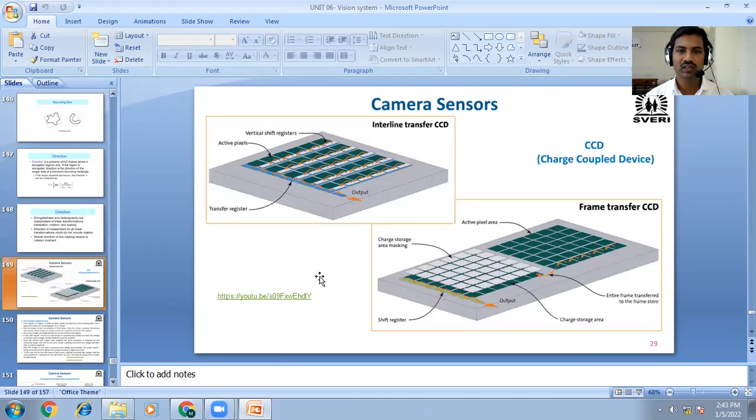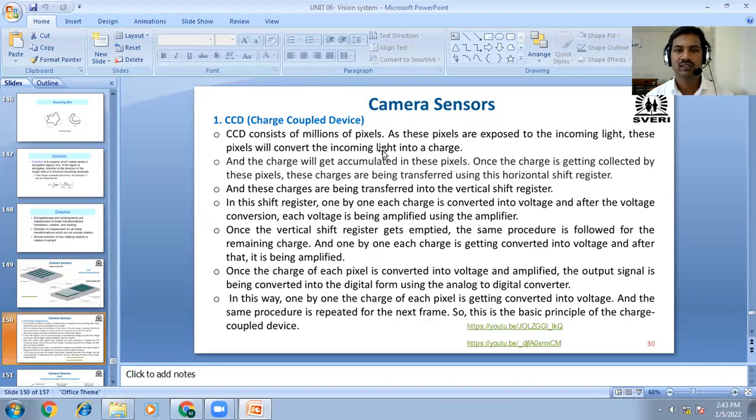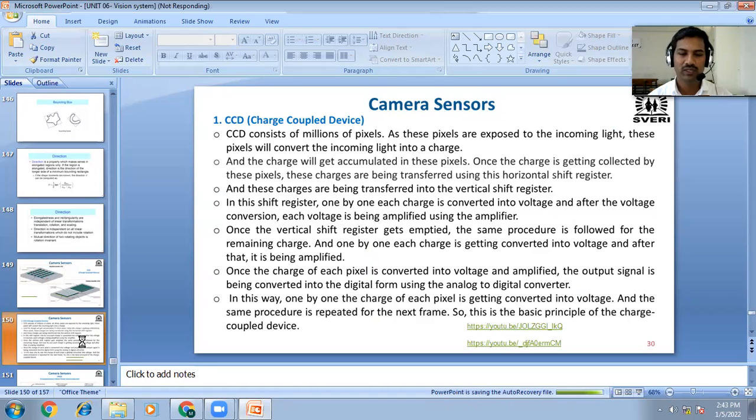CCD is one camera sensor. On that camera sensor, one plate is there. On that plate, okay, different charge coupled curves are there, and those curves, or we can say pixels, millions of pixels are attached on that plate.